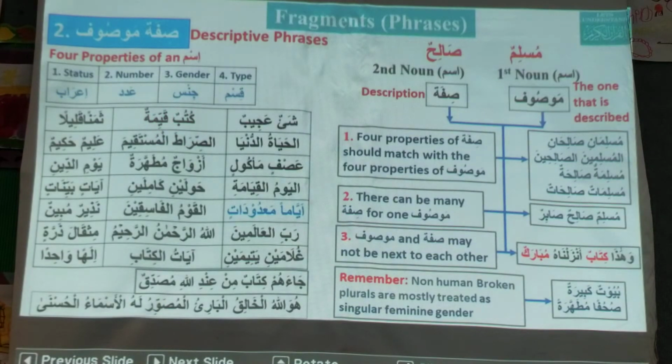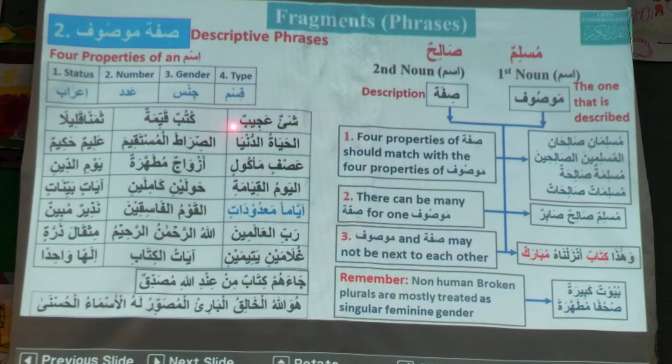Kutubun qayyimatun. Brother, who can do it? Is it sifa mawsuf? Why has qayyimatun come here? The plural of kitab is kutub.